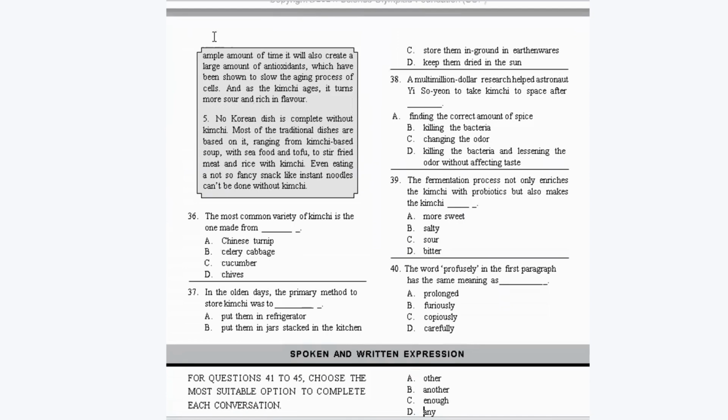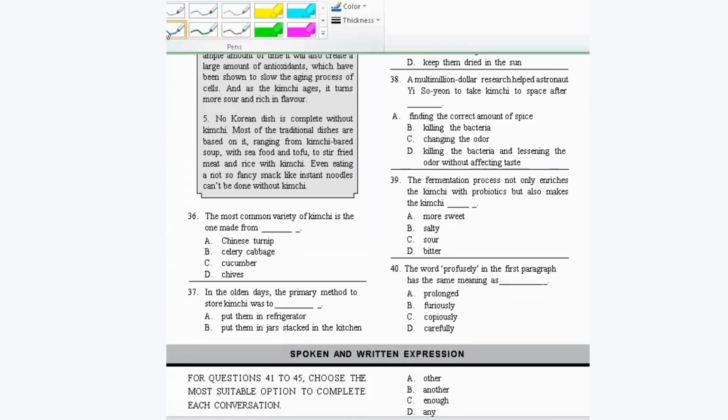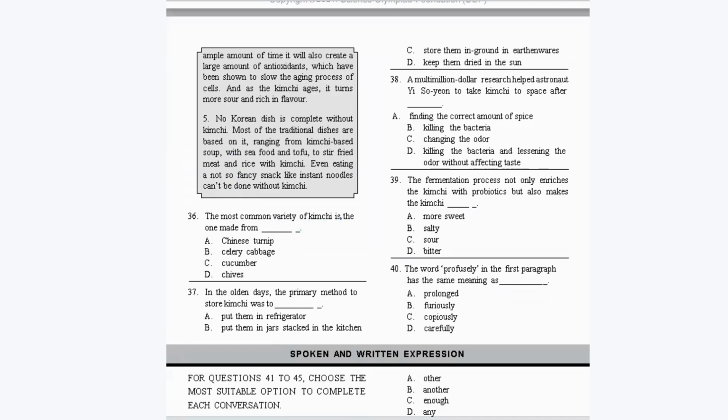Now, the most common variety of kimchi is the one made from dash. It is celery cabbage, option B. In the olden days, the primary method to store kimchi was to store them in the ground in earthenware. So it's option C. Now, a multi-million-dollar research helped astronaut Yi Soyun to take kimchi to space after killing the bacteria and lessening the odor without affecting the taste.